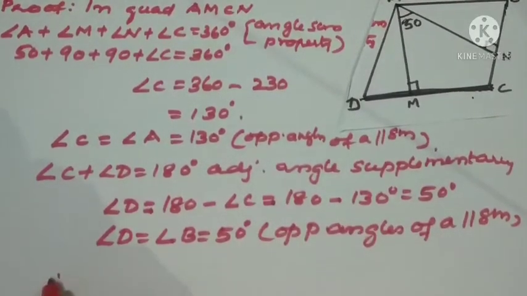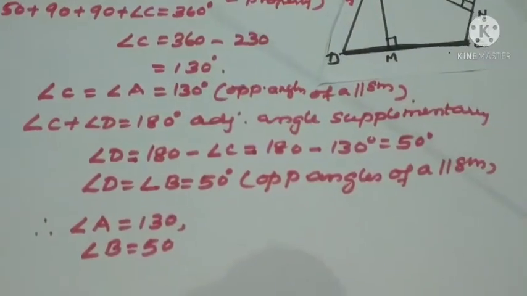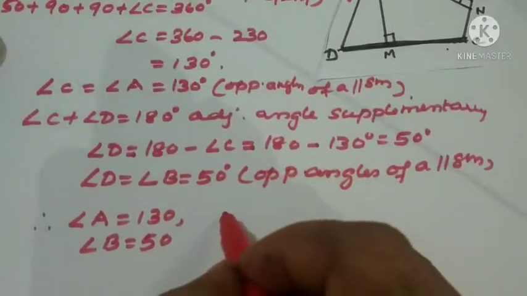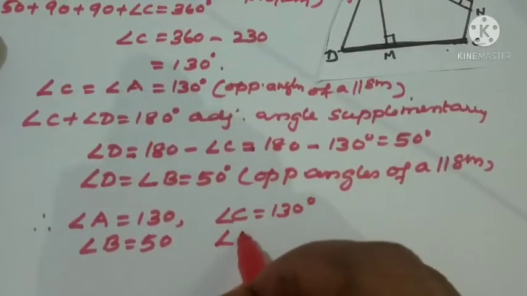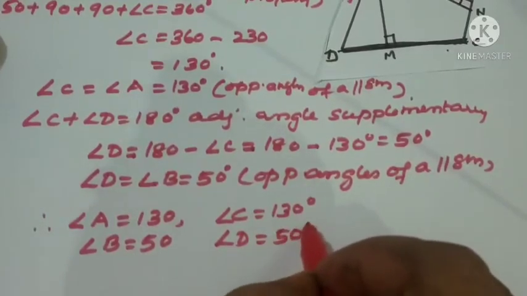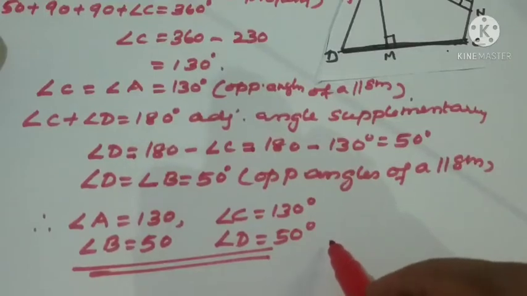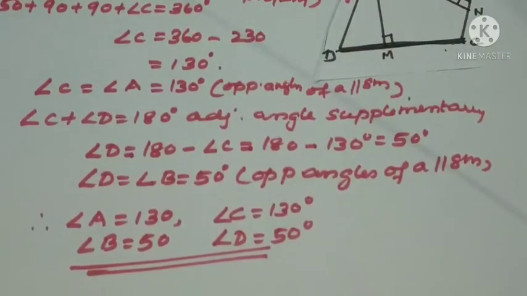So what is the conclusion here? Angle A equal to 130, angle B equal to 50, right? Next, angle C is equal to 130 and also angle D equal to 50 degrees. We have written all the values of the angles, hence we have calculated the values of all the angles of the parallelogram for this question.